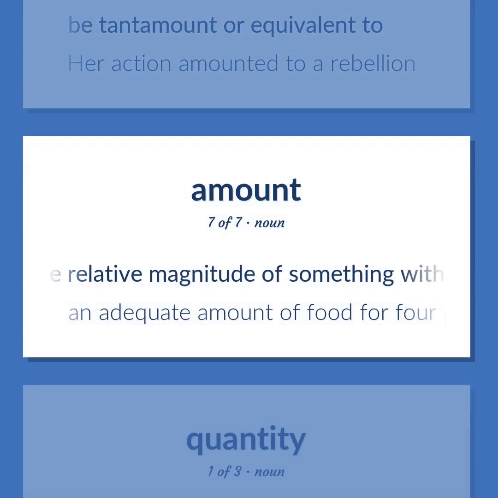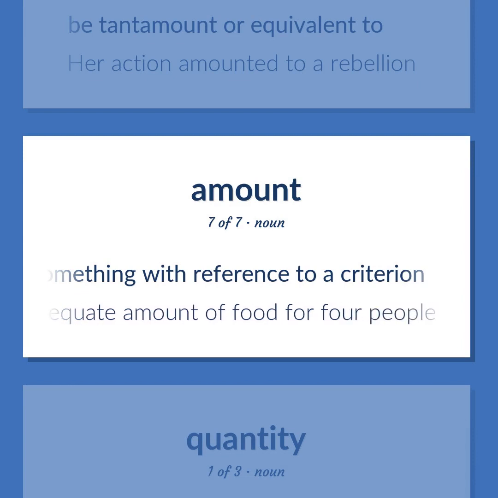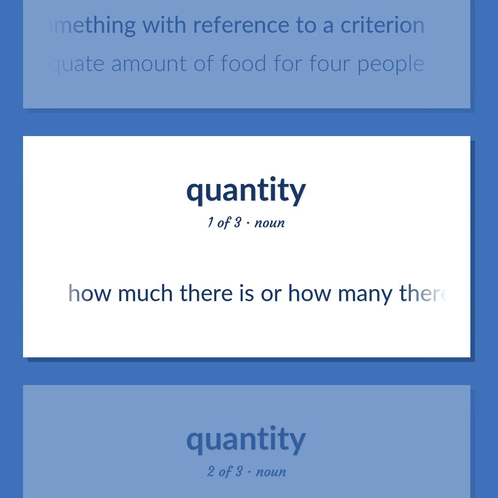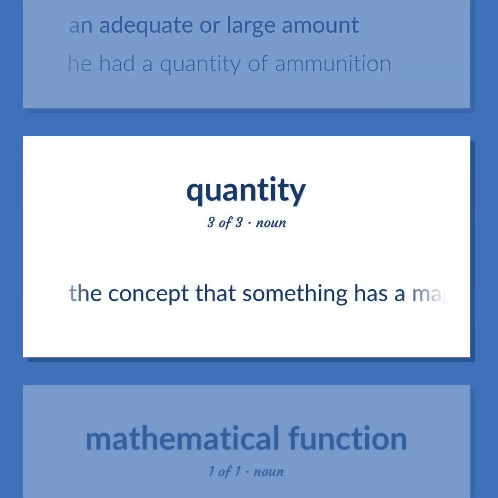The relative magnitude of something with reference to a criterion. An adequate amount of food for 4 people. How much there is or how many there are of something that you can quantify. An adequate or large amount. He had a quantity of ammunition. The concept that something has a magnitude and can be represented in mathematical expressions by a constant or a variable.